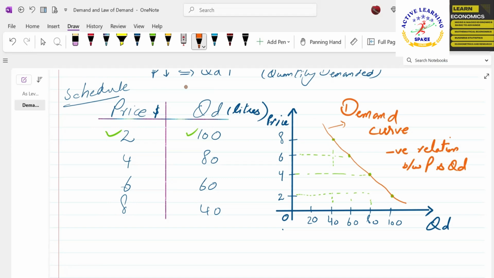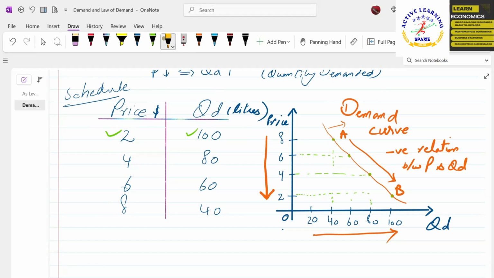Why is there a negative relationship? Let us suppose that this is point B and this is point A. If we move from point A to point B, what is happening there? The price is getting lower and the quantity demanded is increasing. So this is the first scenario.